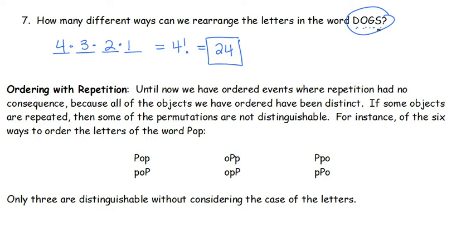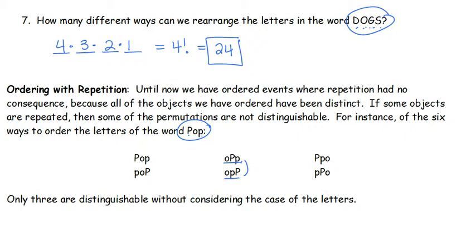For instance, we have the word pop. We want to rearrange the letters. So we start with P-O-P, O-P-P, P-P-O, P-O-P, O-P-P, P-P-O. You've got your uppercase P, you've got your lowercase p. Well, regardless of uppercase and lowercase, OPP and OPP, those are not distinguishable because P is being repeated. There's only 3 distinguishable ways that you can look at this, and that's POP, OPP, and PPO.